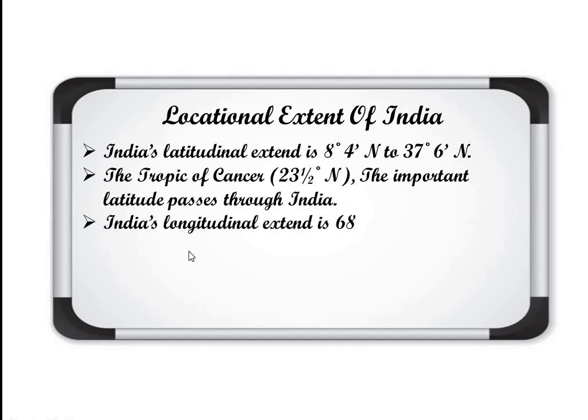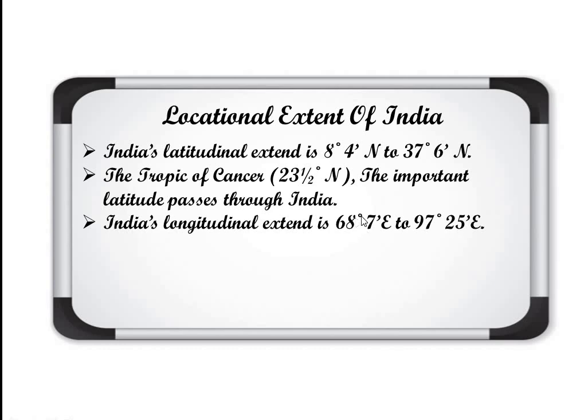India's longitudinal extent is 68 degree 7 minute east to 97 degree 25 minute east. Here both the times E is written. That E denotes east direction. So India completely lies in the eastern hemisphere. Clear?